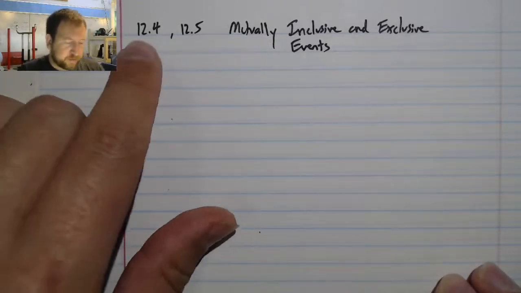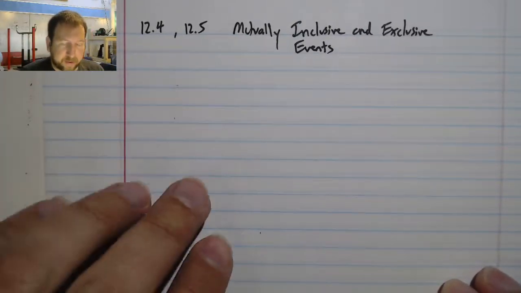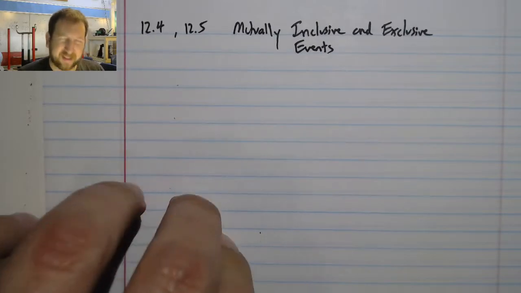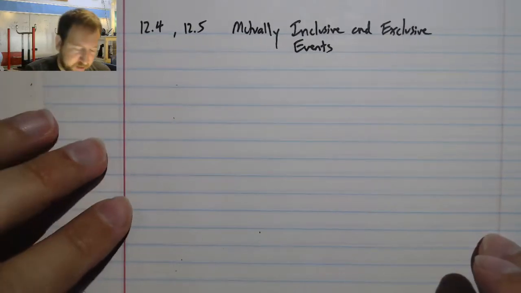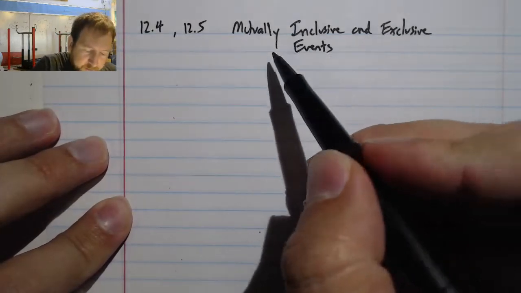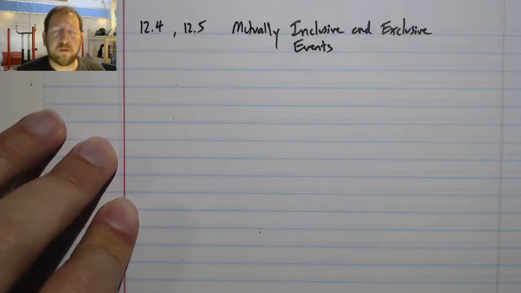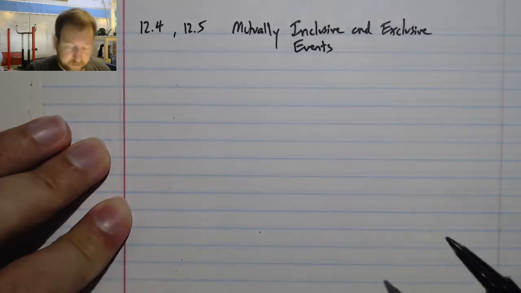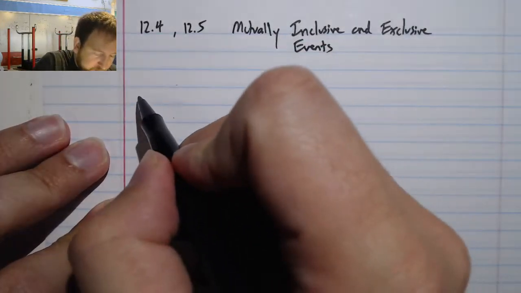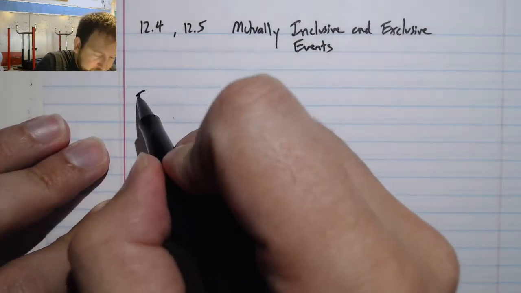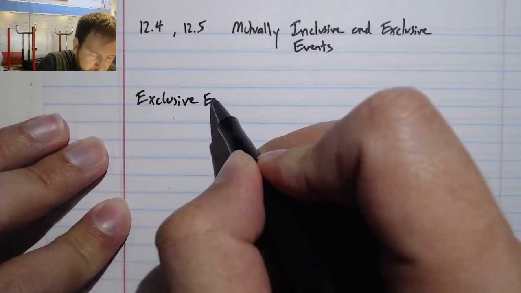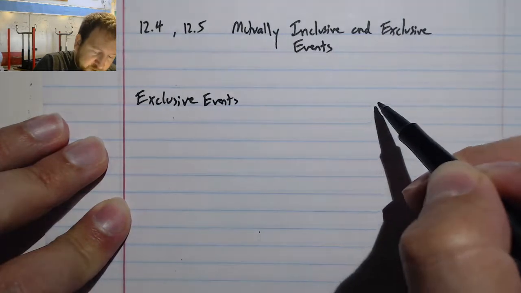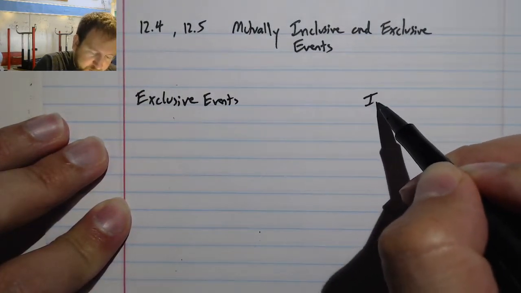Right, these next two sections I'm actually going to do together and then assign the homework together, because they kind of teach both at once and it makes more sense to understand them together. We're going to be talking about mutually inclusive and mutually exclusive events. I'm going to talk about them separately. Let's talk about exclusive first, and we're going to contrast them with inclusive events.